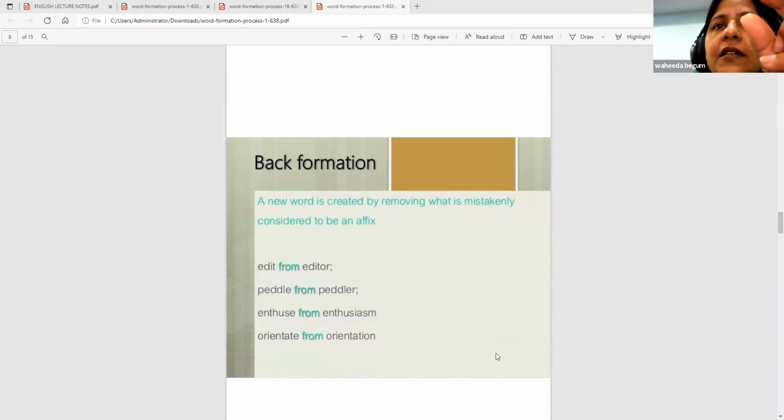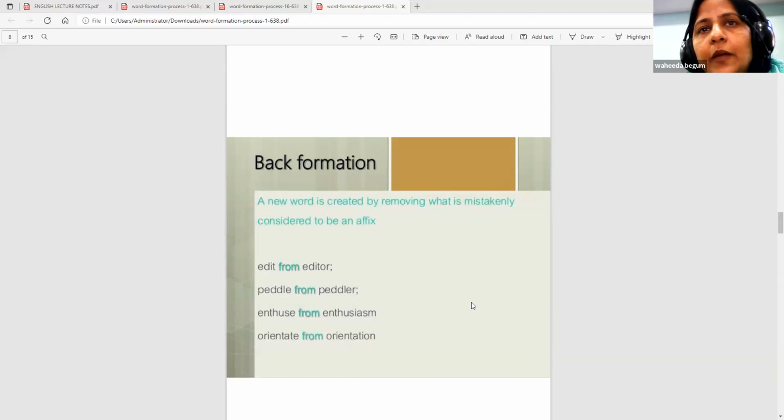The second part, that is the "or", has been taken away, and "edit" is the word over here. Edit from editor, pedal from peddler, enthuse from enthusiasm, orientate from orientation. These are some of the back formation words that we take from the original word. The one who edits something or writes something is the editor. Peddler, the one who pedals his cycle, becomes the peddler.